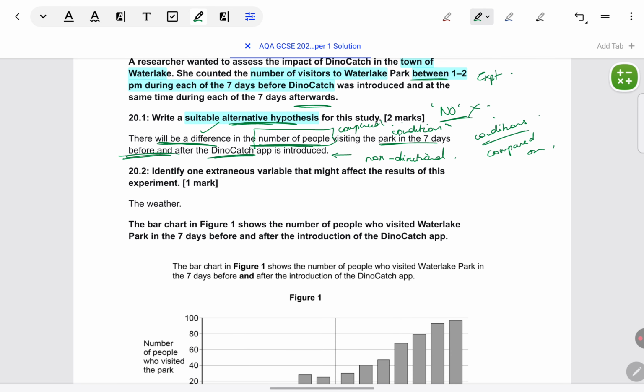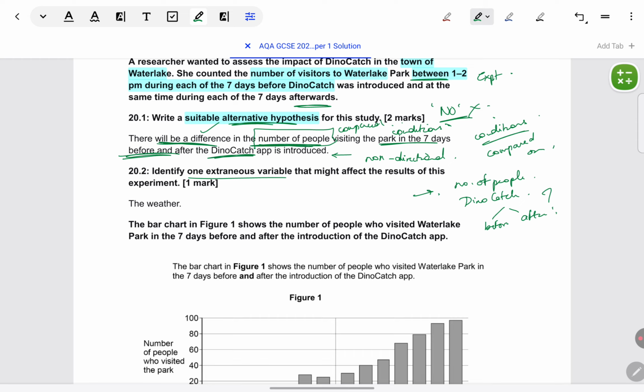Identify one extraneous variable that might affect results. How do you think of extraneous variables? What is being measured? Number of people. What should affect number of people? Whether Dino Catch has been launched or not. Before it's launched, there should be fewer people. After it's launched, there should be more people.